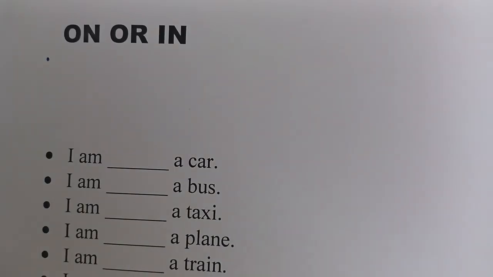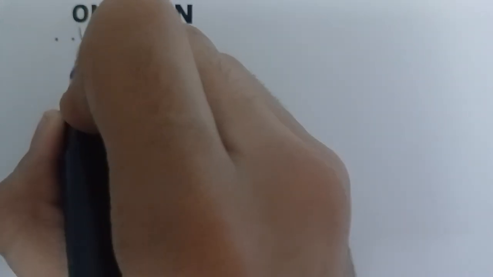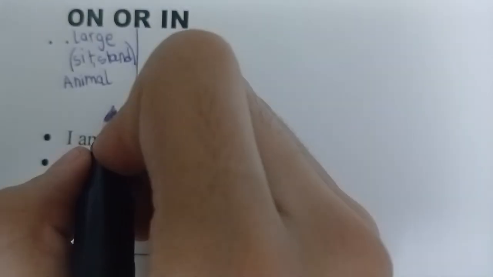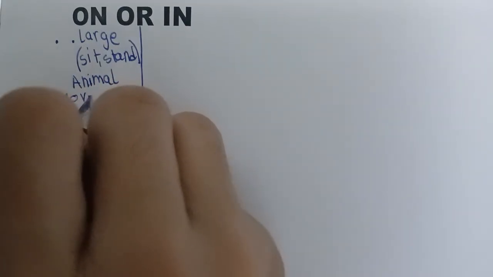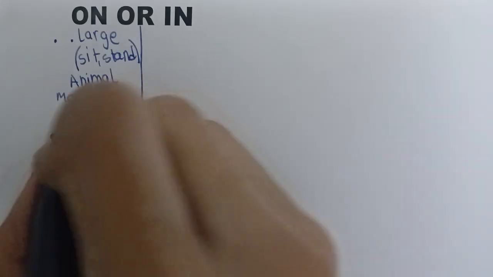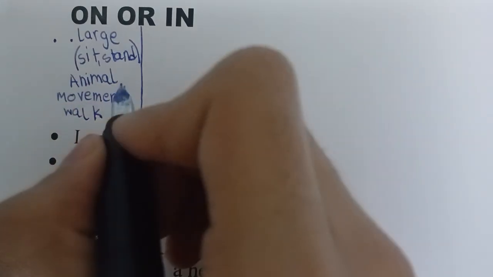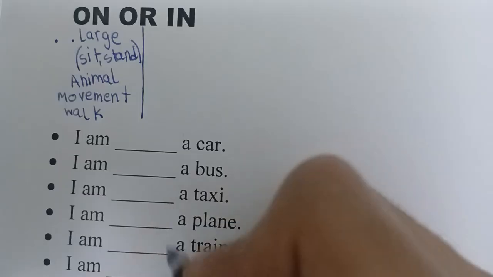On can be described as a large thing. It should be a large thing, and you can sit in that thing and stand in that thing. And it can be an animal. And you can do movement and walk. Okay, we are also going to look at some examples.